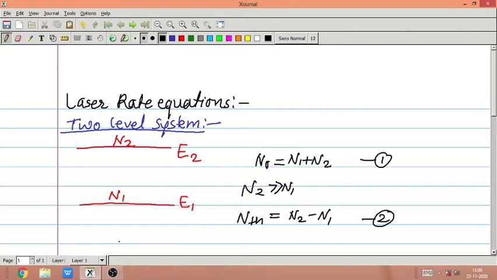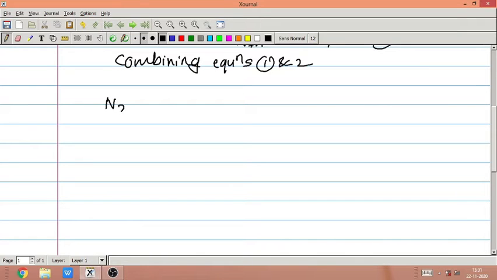So if we combine equation 1 and 2, we can write N2 is equal to N0 upon 2 plus N threshold upon 2.